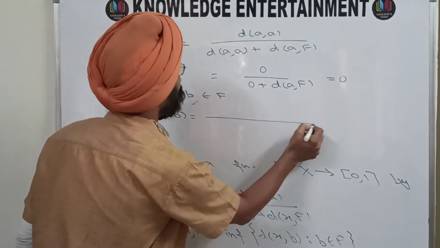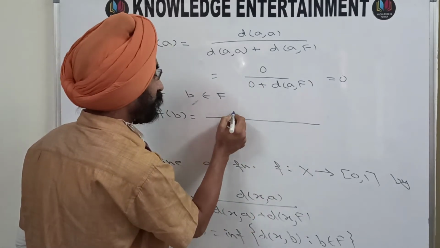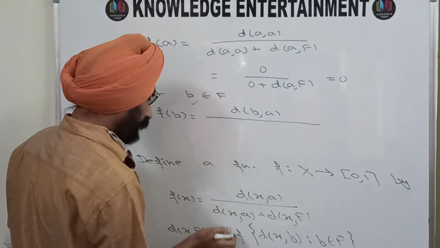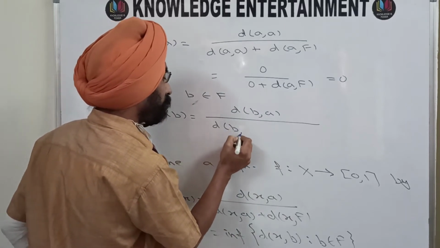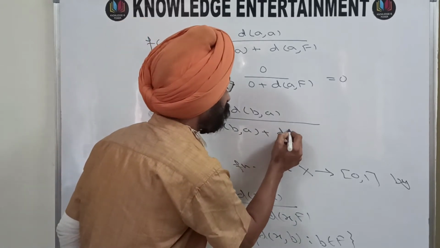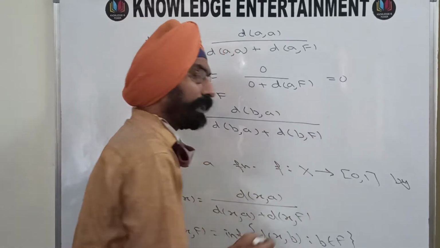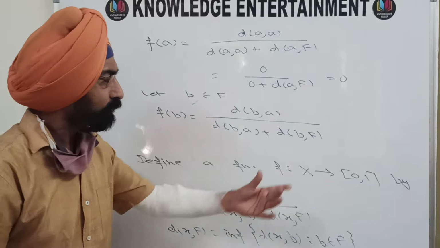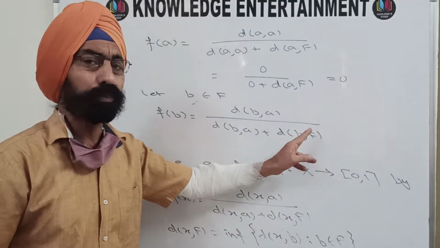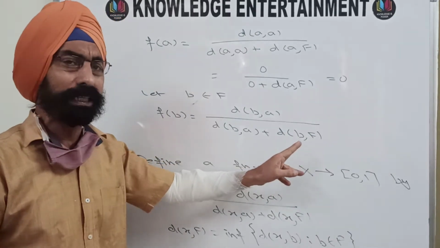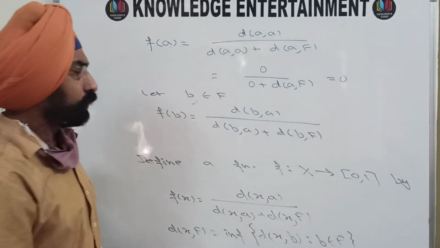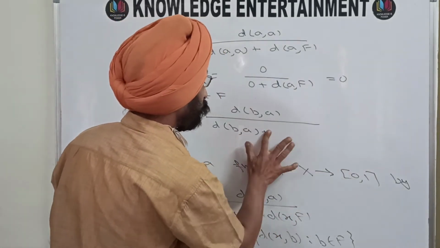As per the definition of the function, it is d of b a divided by d of b a plus d of b F. What will be d of b F? d of b F is the infimum of the distance of the points of the set F from the point b. But since b itself belongs to the set F, the infimum will be 0. So this distance is going to be 0.